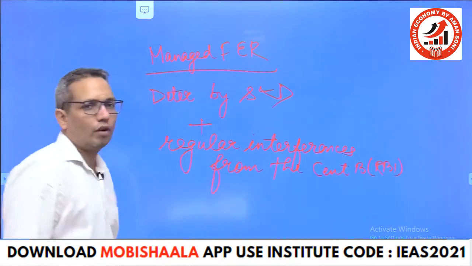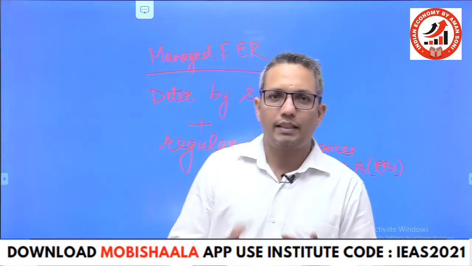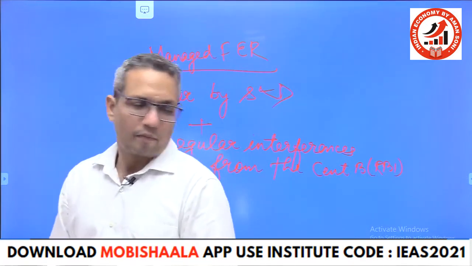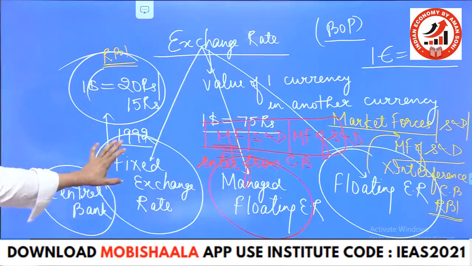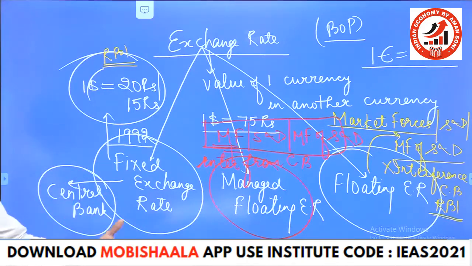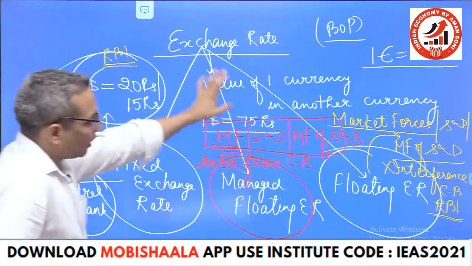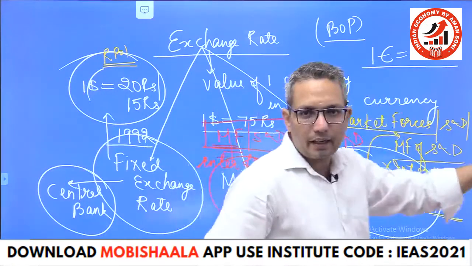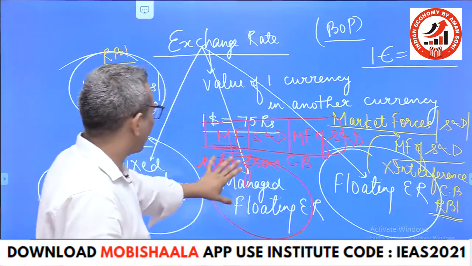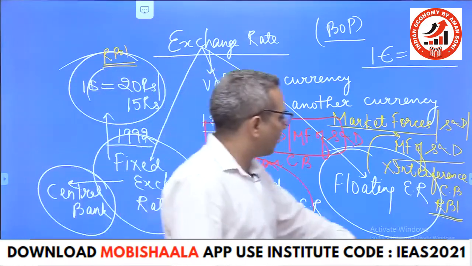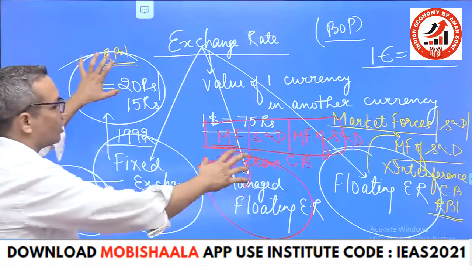So you see, in fixed exchange rate, everything is decided by the central bank, in India's case by RBI. In floating exchange rate, nothing is decided by RBI, everything is as per supply and demand. And in managed floating exchange rate, it is determined by supply and demand but with regular interference from RBI.